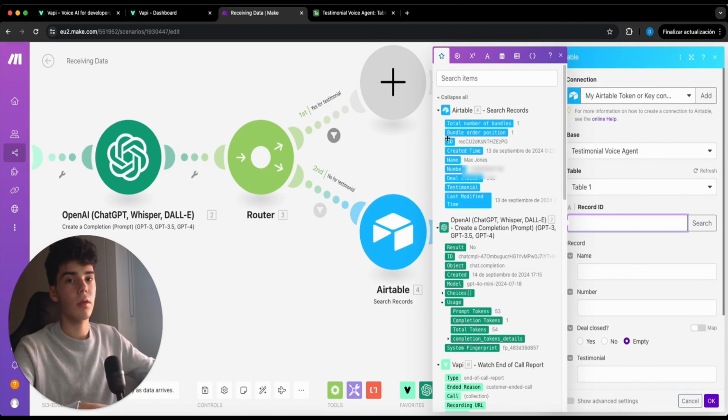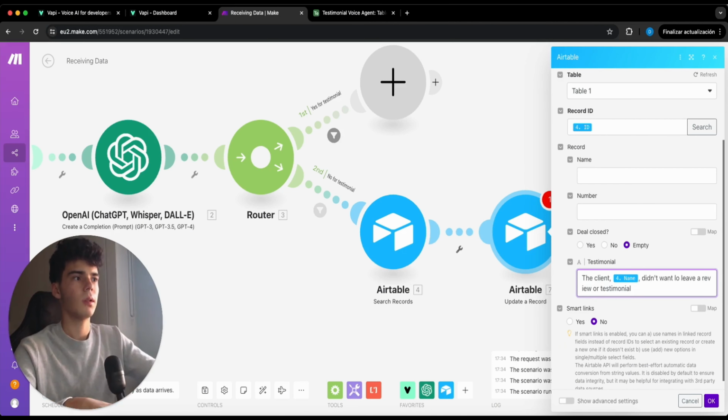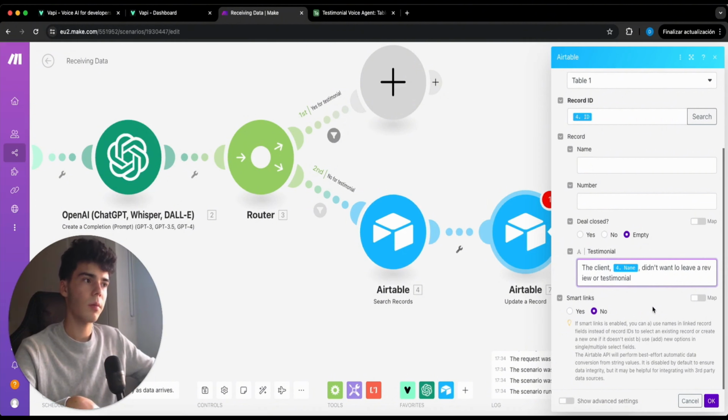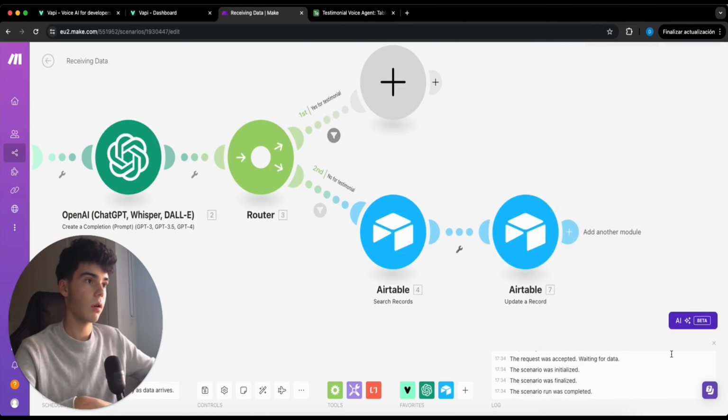For the record ID, we're gonna go for this one. There we go. And here in testimonial, what we are gonna add is that the client didn't want to leave a review or testimonial. With this, we don't have to click here, it's not necessary. We are gonna click here on OK, and this part will be finished, in which we have the "no" for testimonial. Here we're gonna search for the ID, and with that ID we're gonna update that record.